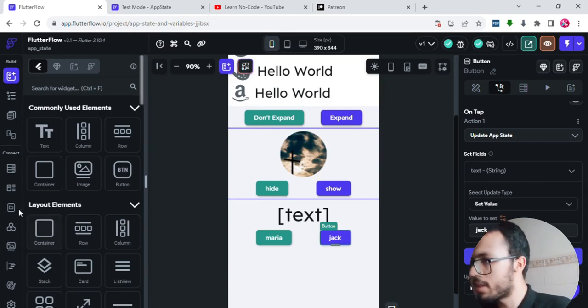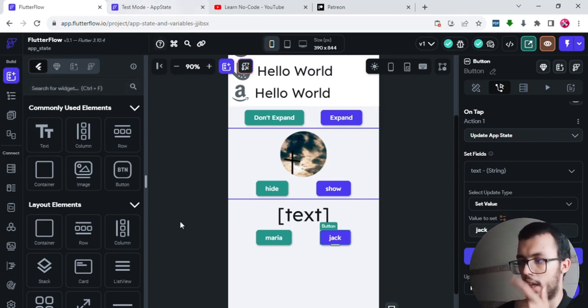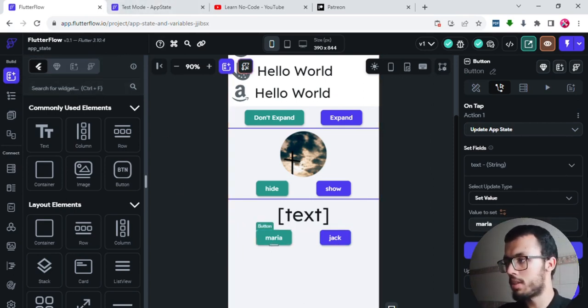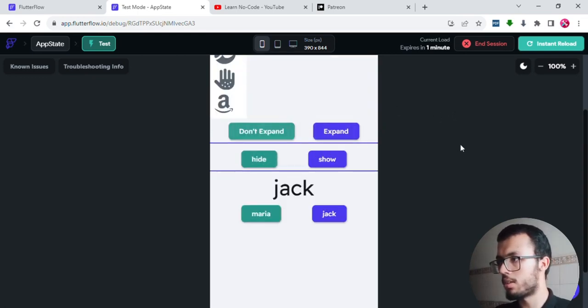It goes to that app stage, which is this one, and it changes its value from the hello world, which is the default value, to Jack. And actually this is what Maria does, but it sets the value to Maria. So let's try it. Maria will change to Maria, Jack, and so on. Let's verify that. So it shows, it hides, this expands and this doesn't expand.